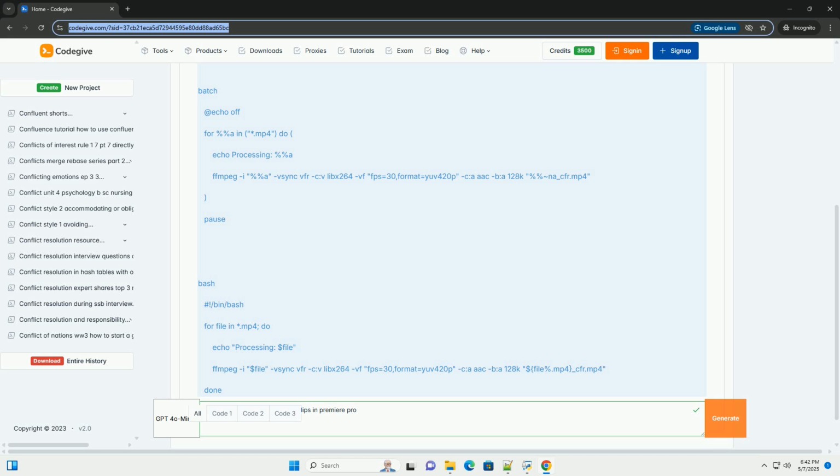Test and verify. Always test a small section of your converted footage in Premiere Pro to ensure that the audio is synchronized and the playback is smooth before committing to a large batch conversion. Original files: keep your original VFR files as backups in case you need to re-encode or revisit the source footage.